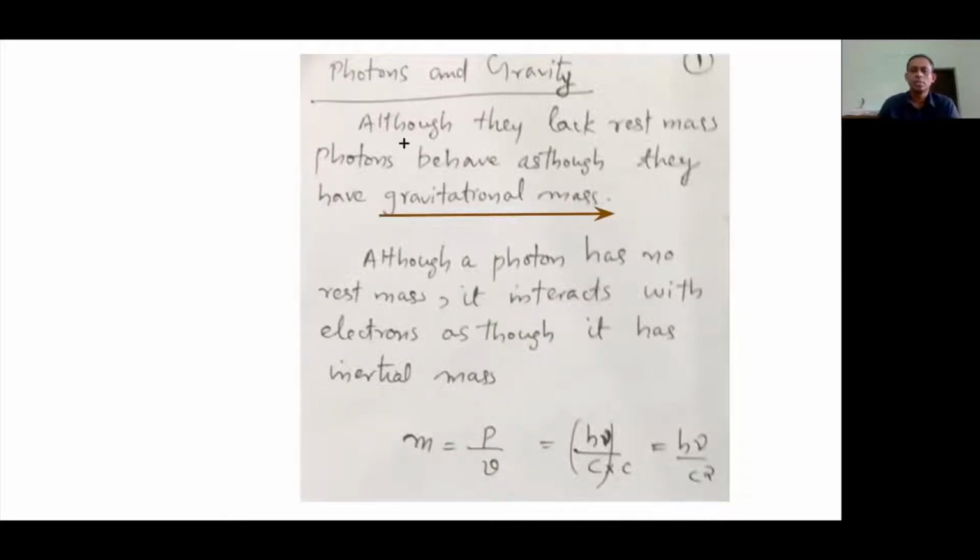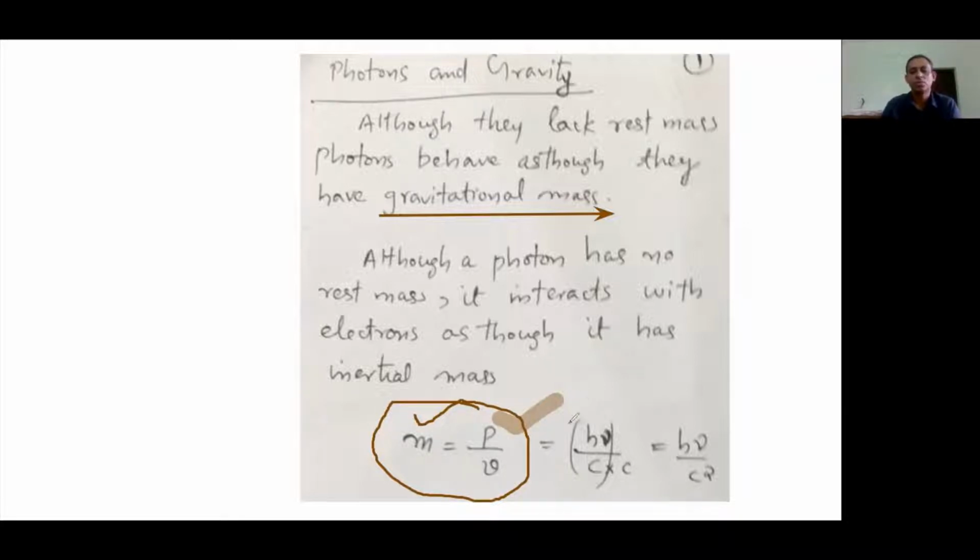Now, how can we determine the mass of the photon? That is determined using this equation. We know momentum P is given by mass into velocity, so mass is given by P by V, momentum by velocity.